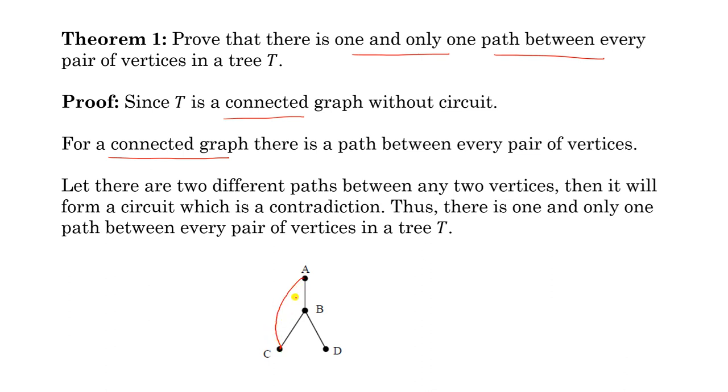So if there are two different paths between two vertices, then what will happen? Now look at this A, B, C, A. This will form a circuit because already one path is there. So if you include another path, then it will form a circuit, which is a contradiction to the definition of a tree, that it is without circuit. So therefore the tree will have one and only one path between every pair of vertices in the tree.